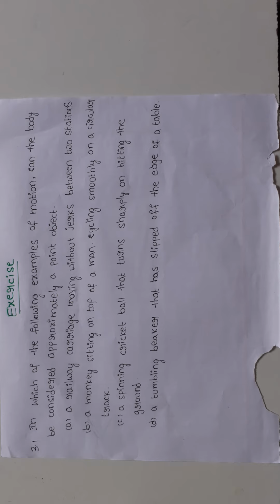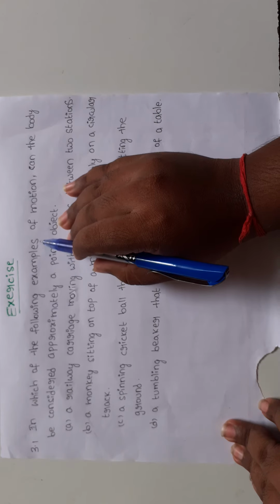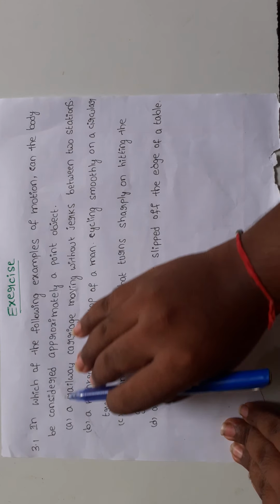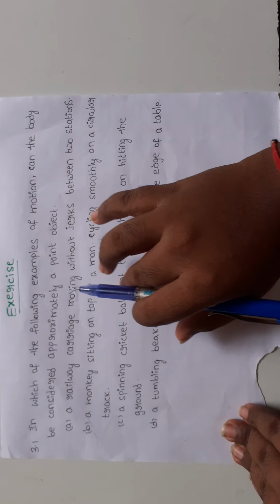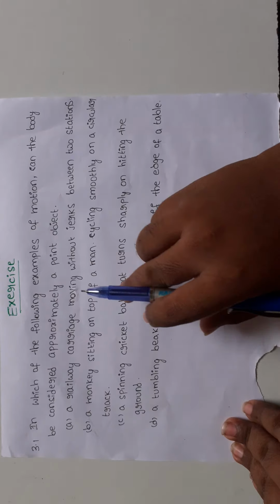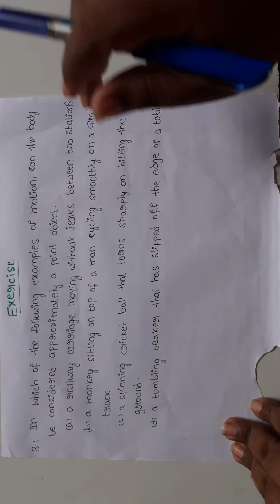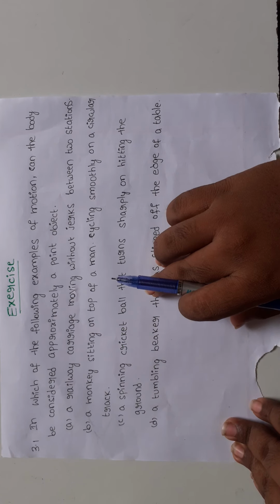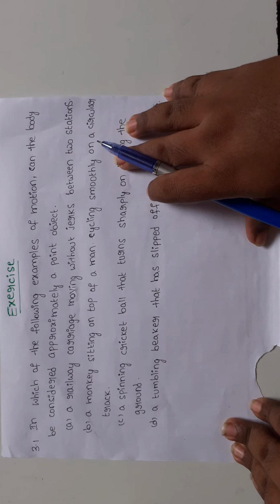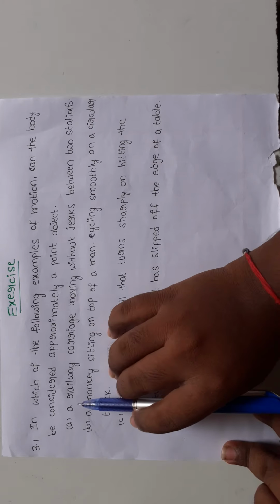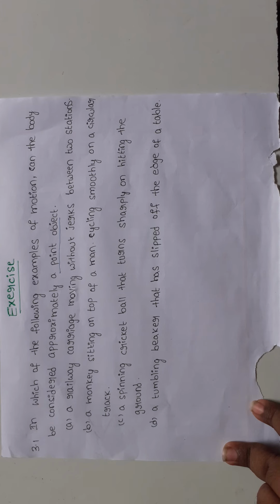Exercise problems, first 3.1. In which of the following examples of motion can the body be considered approximately a point object? These are the four examples. We are going to explain each example as a point object, whether that point object is possible or not. First of all, we are going to understand what is meant by point object.